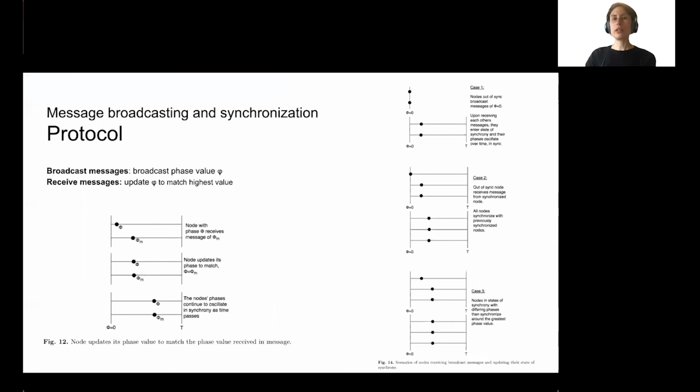In order to synchronize nodes, we have a message broadcasting and synchronization protocol. Each node broadcasts its phase as a message and receives the phase messages from other nodes around it. Each node updates its own phase value to match the highest value, whether that's a message that it received from another node or its own phase value. This allows nodes to synchronize.